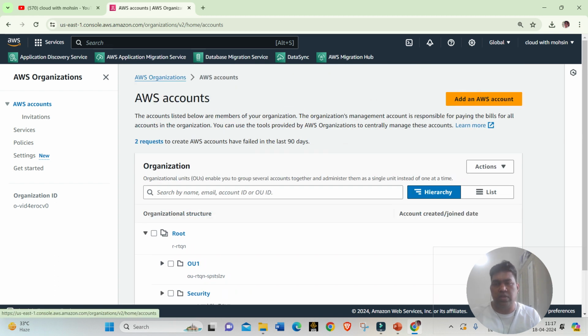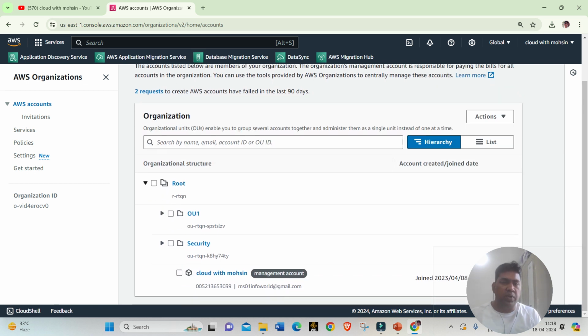You can try creating a new AWS account in the organization, and you can let me know if you are facing any issues or any errors.